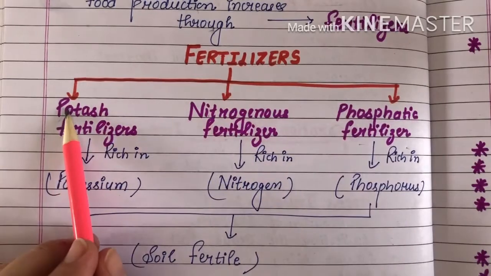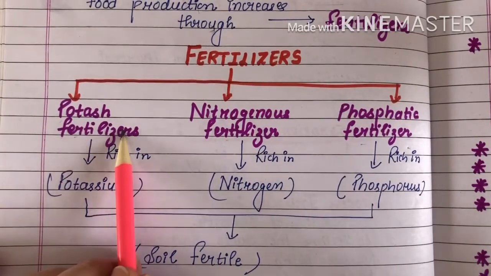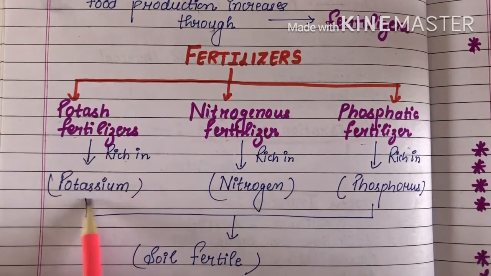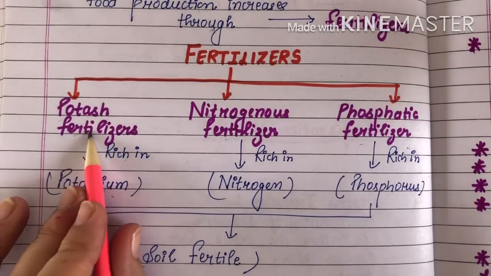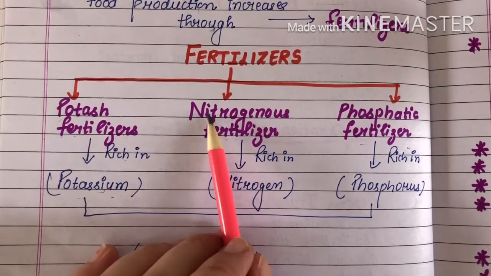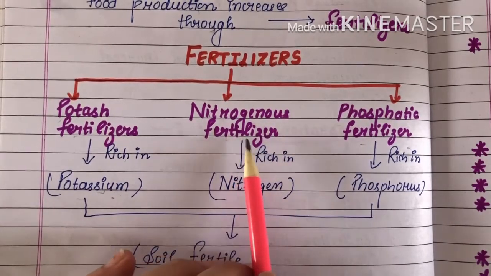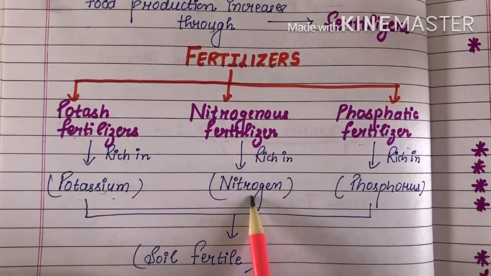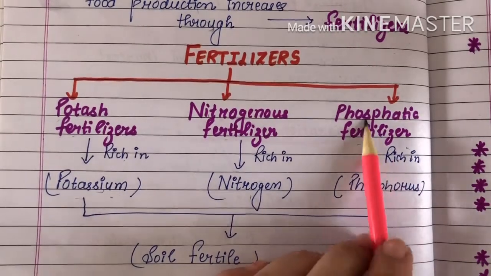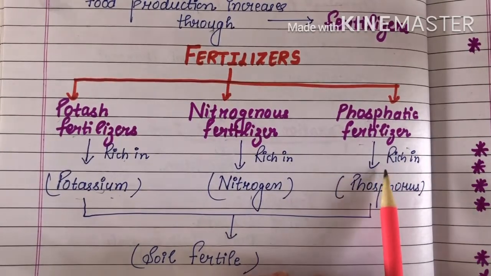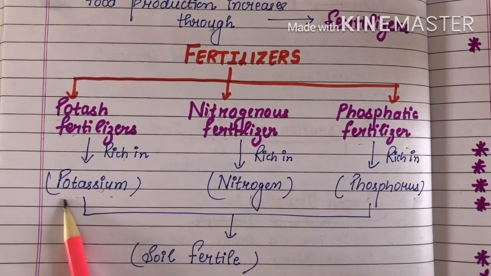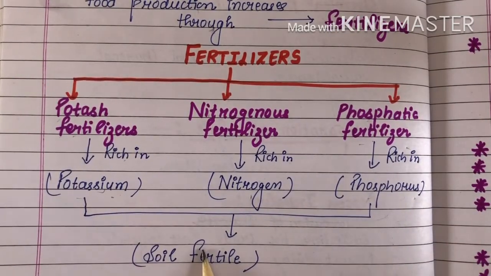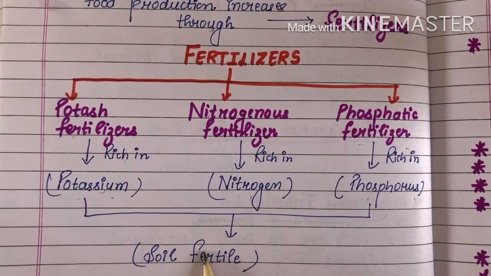Potash fertilizer is rich in potassium, meaning potassium is present in excess amount. Nitrogenous fertilizer is rich in nitrogen. Phosphatic fertilizer is rich in phosphorus. All these make our soil fertile and increase our food production.